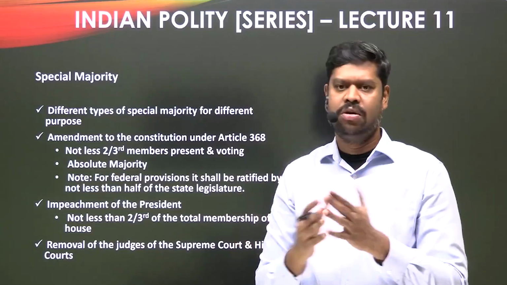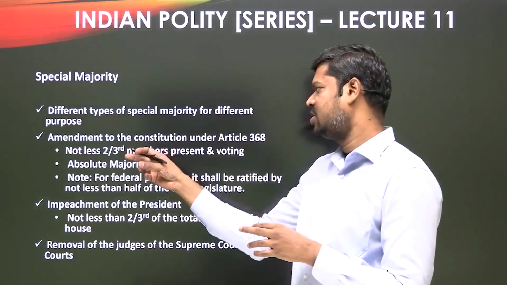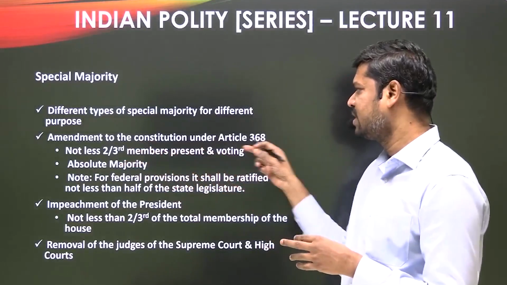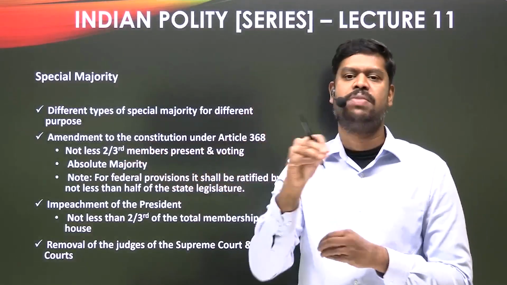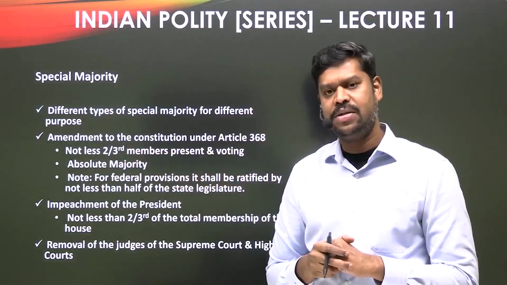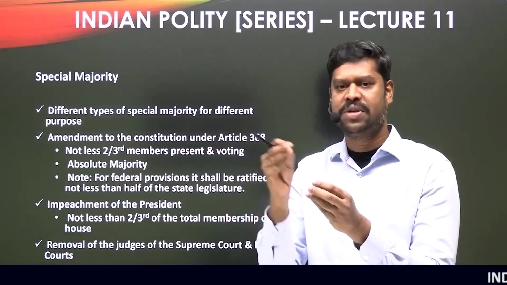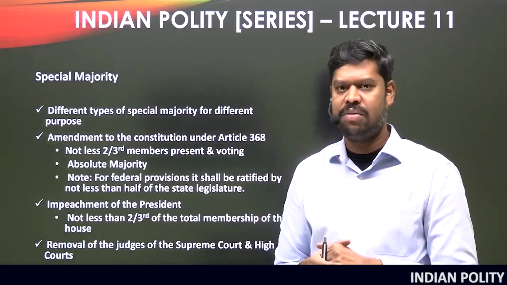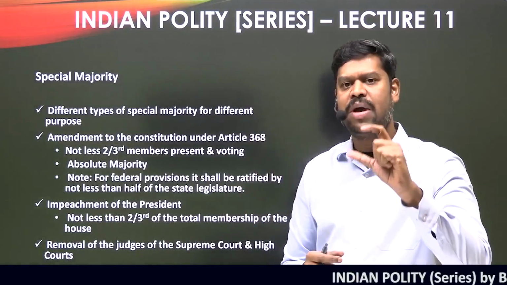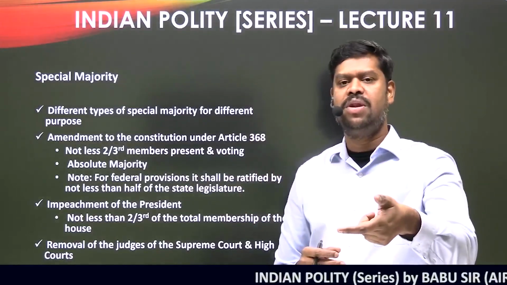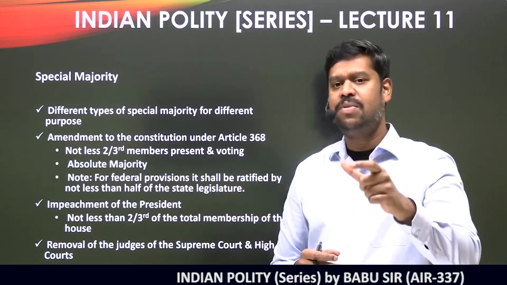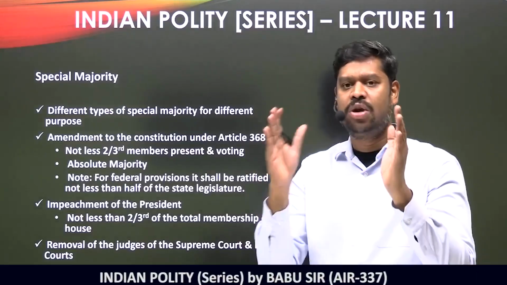Only 450. The first condition is that not less than 2/3 of the members present and voting should approve this proposal. That means out of 450 members present and voting on this constitutional amendment bill, how many minimum have to support it? Minimum not less than 2/3 of the total members present and voting.